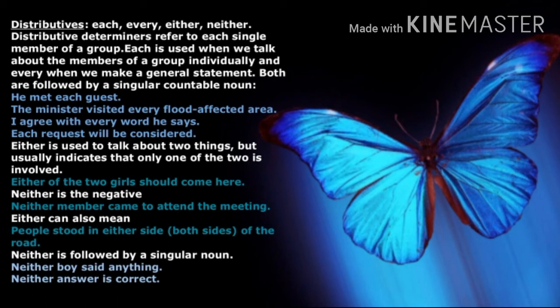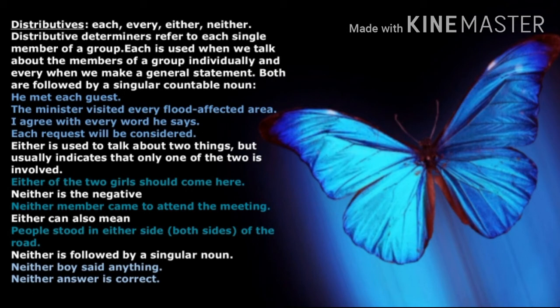For example, he met each guest. The minister visited every flood affected area. I agree with every word he says. Each request will be considered. Either is used to talk about two things, but usually indicates that only one of the two is involved. For example, either of the two girls should come here. It means any one among the two girls should come here.